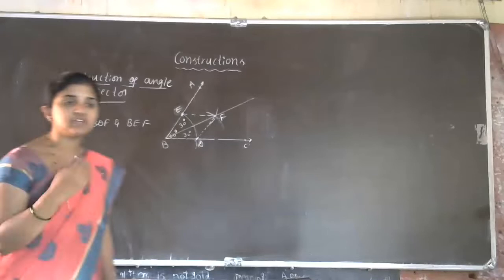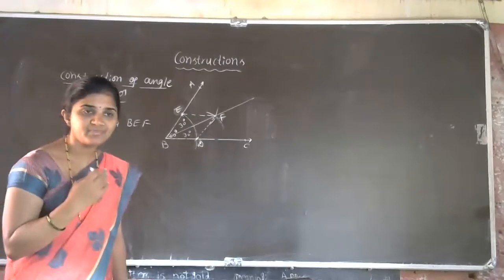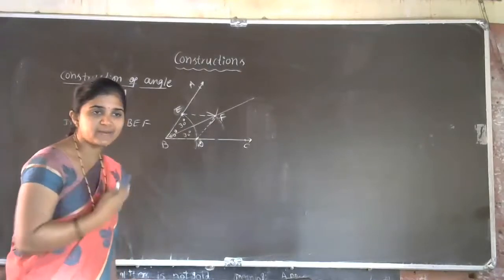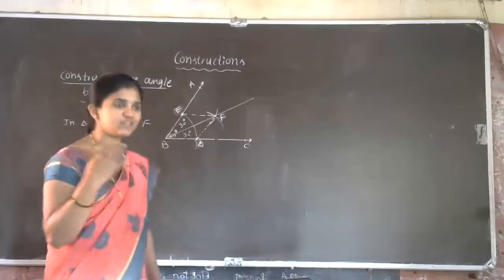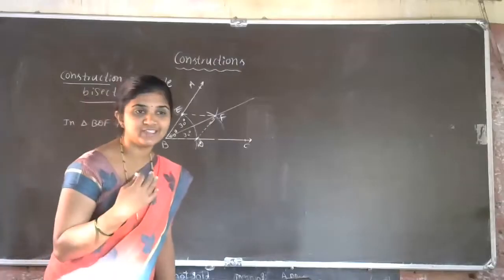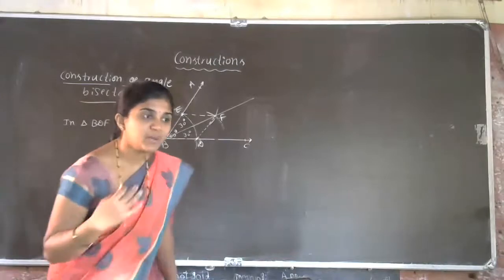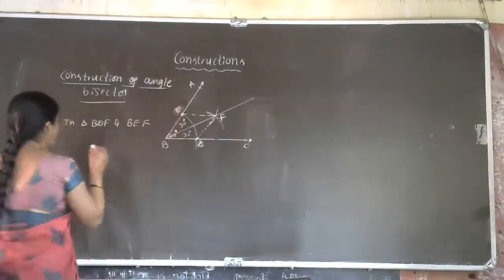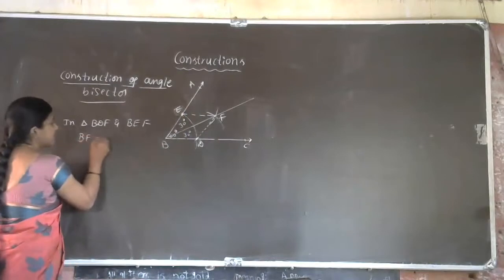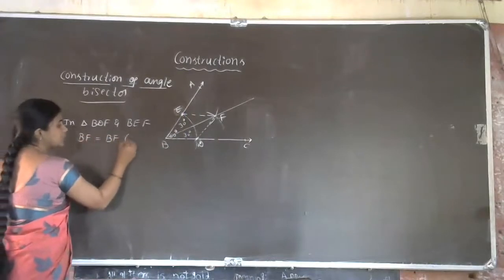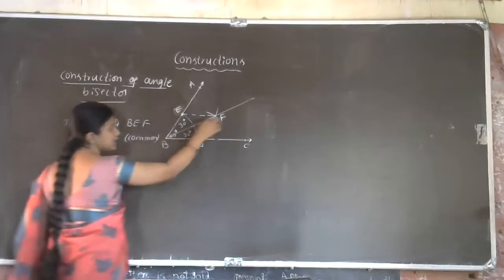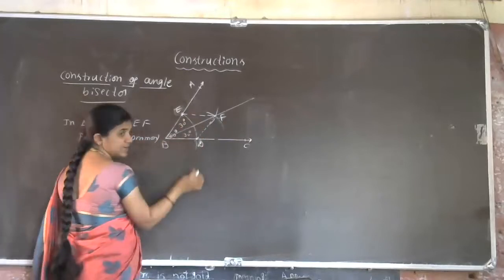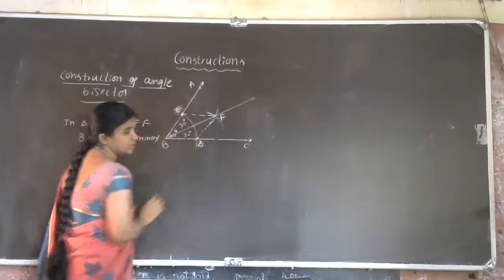Which is the first criterion? Which is the first parameter for the congruency? You have to tell me. Are you all observing? Yes, BF is equal to BF, common. We can take the first step. BF is equal to BF, common. This BF is common for both the triangles. Yes, of course, BF is equal to BF, common.